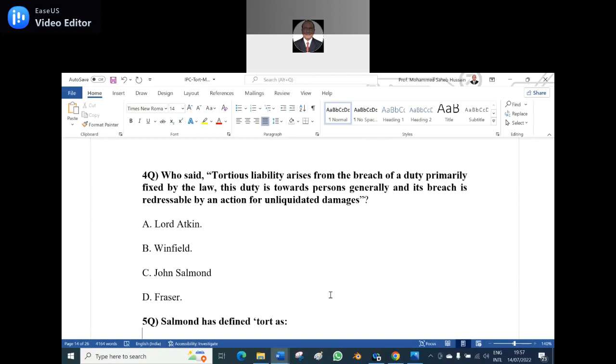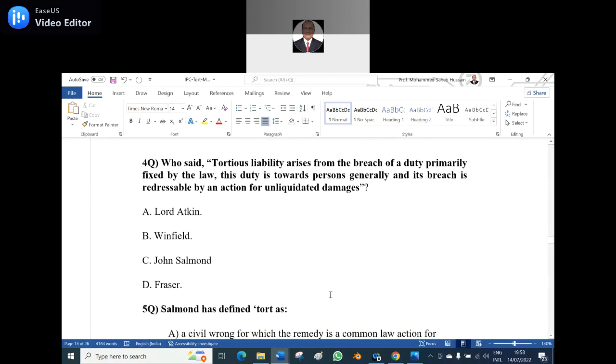It will be calculated or assessed later: how much the medical expenses, how much the attendance expenses, how much the salary, how much the dependents. Later it will be ascertained. Unascertained damages are called unliquidated damages. But in a contract, the damages are always ascertained. Is it clear? Yes, sir.